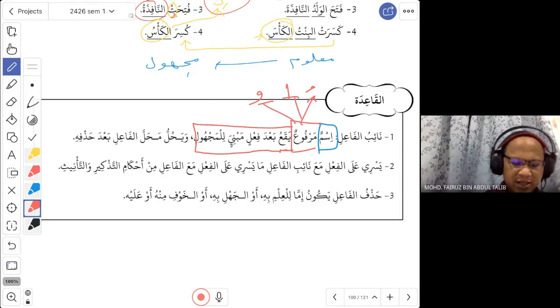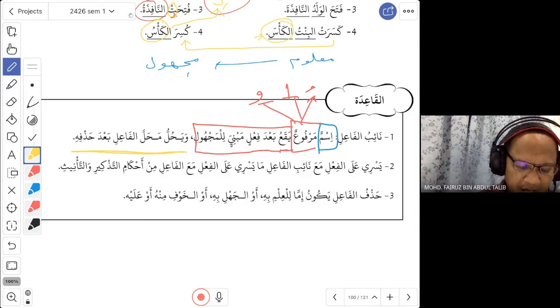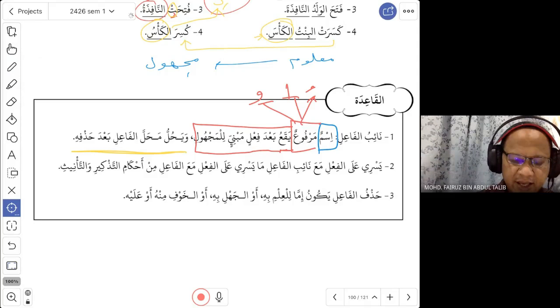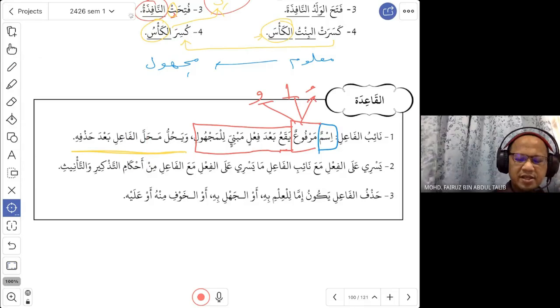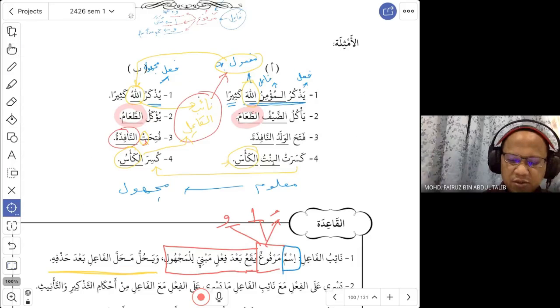All right. And this part is just additional information. They say that wa yahullu mahallal fa'ili, and it takes the place of a fa'il. Yahullu mahal means it takes the place of fa'il, ba'da hazfihi, after removal of it. After we remove the fa'il, this one takes its place. If you look at the sentence again, yazkurul mu'minu Allah, the fa'il is mu'min.